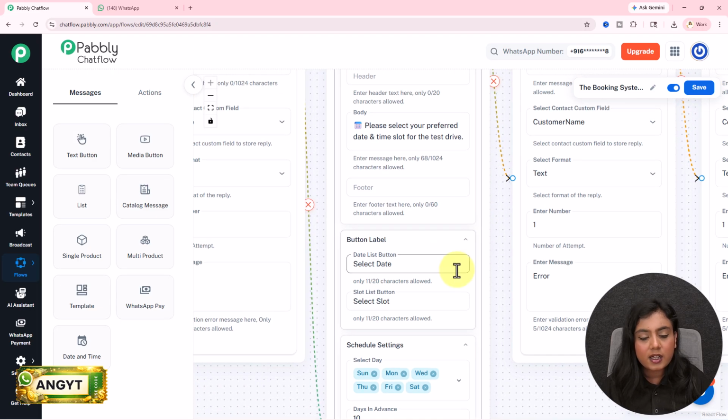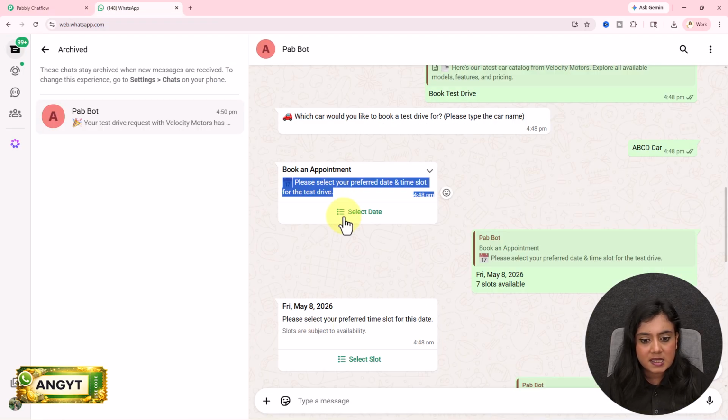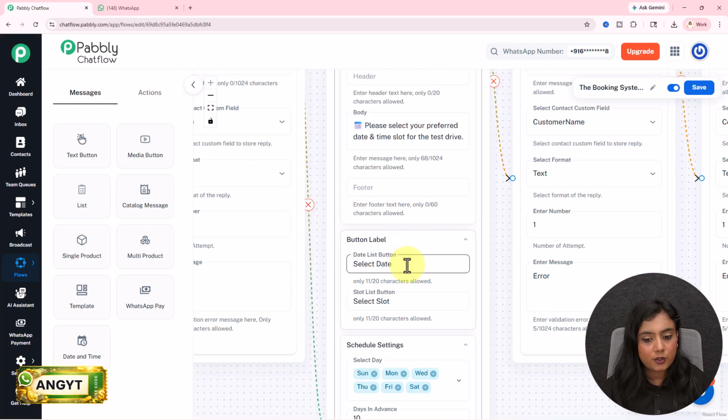label. Now there are 2 types of buttons I'm forwarding. One is select date, other one is select slot. I'm going to collect the data of the date and the slot in different messages. That is why we have to name both of the buttons right here. You can change it according to your requirement as well.